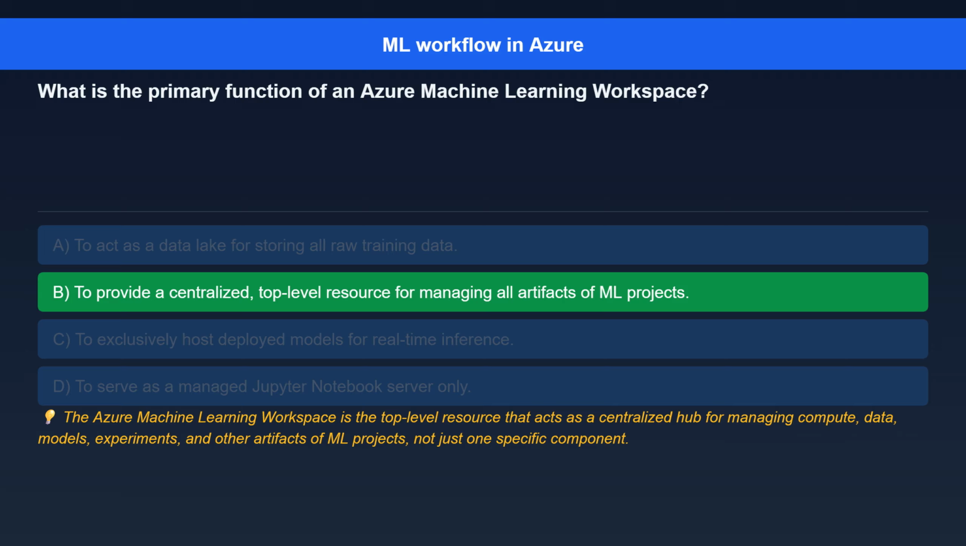The correct answer is to provide a centralized, top-level resource for managing all artifacts of ML projects. Here's the explanation. The Azure Machine Learning Workspace is the top-level resource that acts as a centralized hub for managing compute, data, models, experiments, and other artifacts of ML projects, not just one specific component.